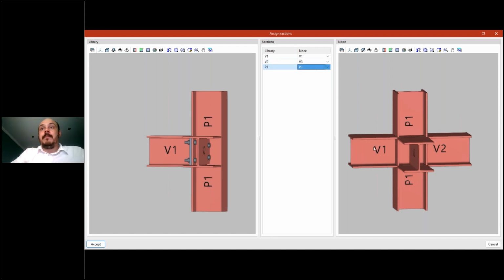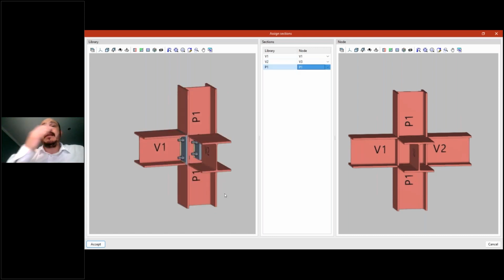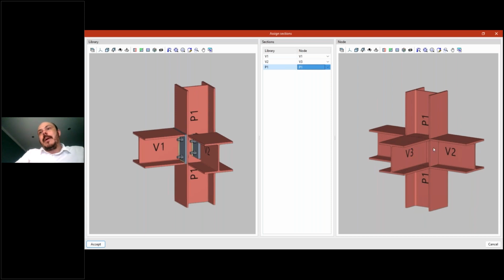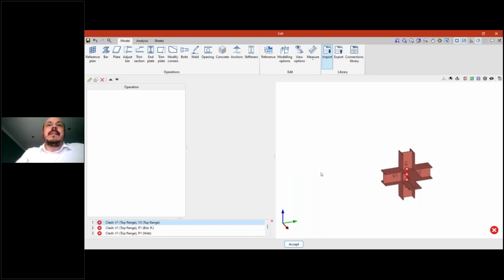With this assignment, I'm trying to get these plates, bolts, and welds, and put them in the same position as in this part of my library node. Of course, it will be missing the parts related to the V2. Then we can do the same thing another time and get the information for V2. Don't worry about that. So let's accept, and let's see what happens.